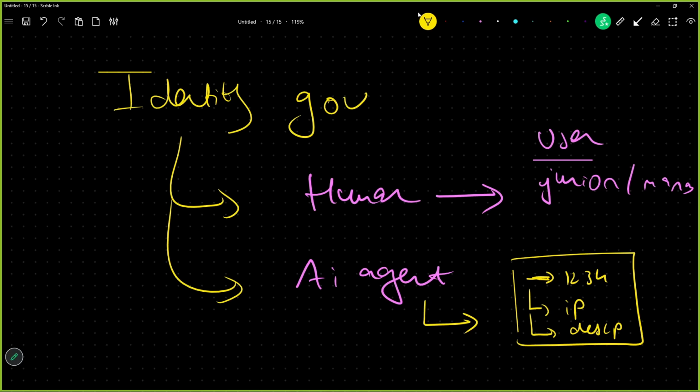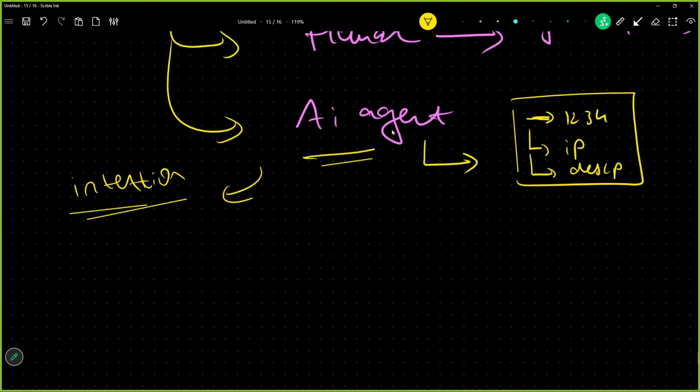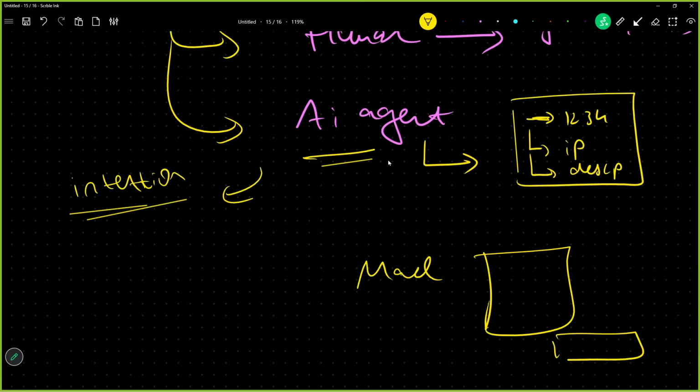Which means every time this agent performs an action, the agent will give its intention. We can add this part as well. Every time the agent is going to do some action or enter our system, it will give its intention of why it is coming. Similarly, whenever you are entering a parking lot, let us say you are going to a mall, you first take the ticket.